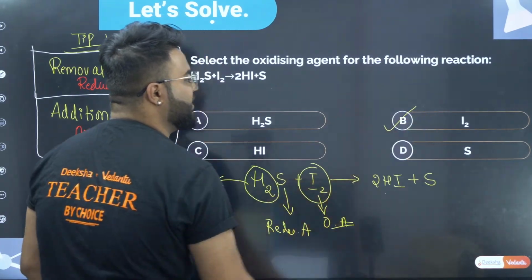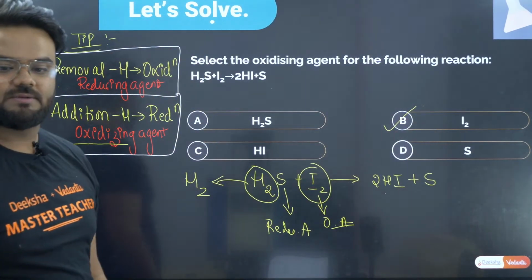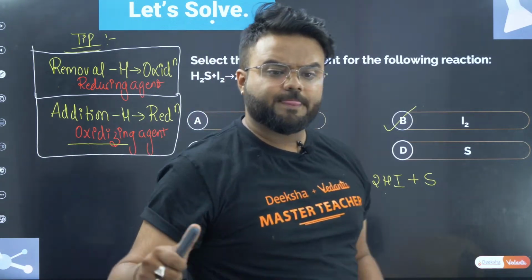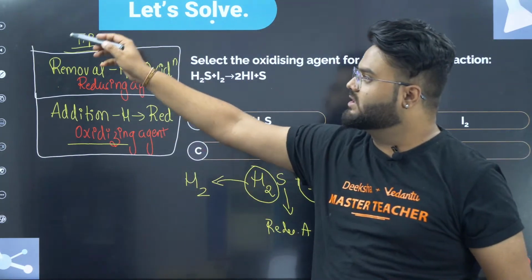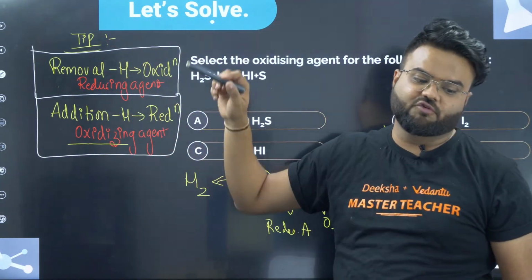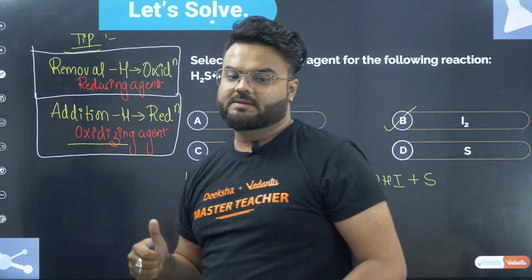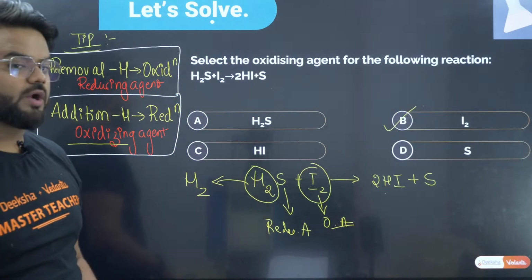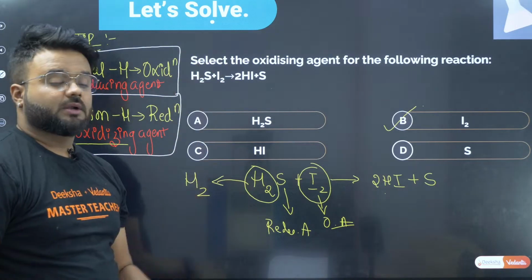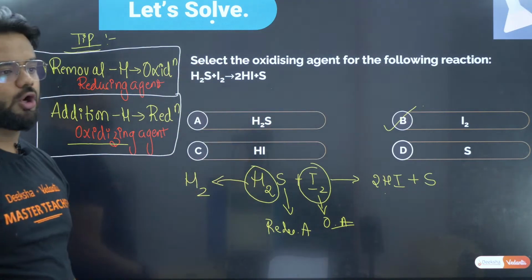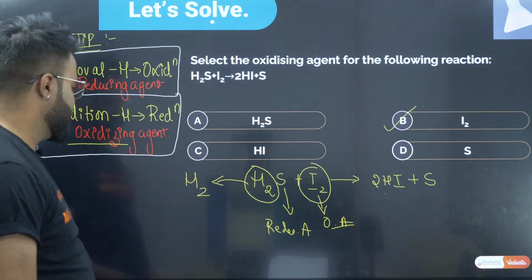Therefore, option B will be your correct answer. Students, tell me, was this trick helpful for you? Please mention.